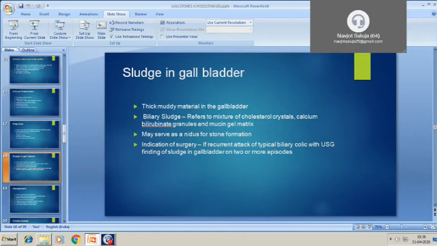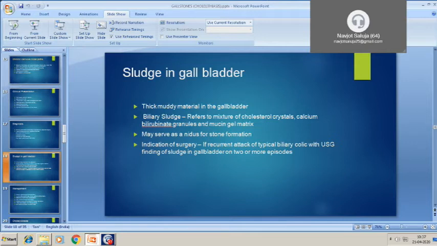So is it an indication for surgery? It depends. If the attacks of biliary colic are associated with USG findings of sludge in the gallbladder two or more times, then only surgery is indicated. That means the symptoms are there with the USG finding of sludge in the gallbladder. This sludge can further lead to stone formation. It can form a nidus for stone formation.